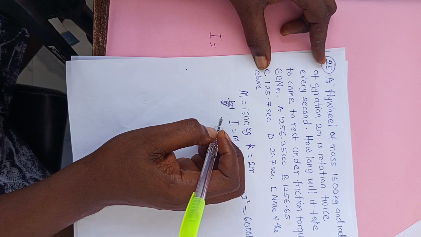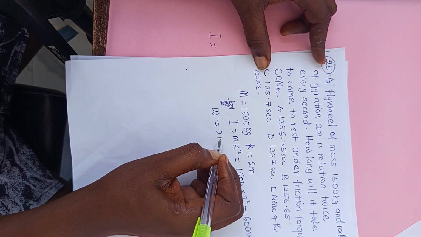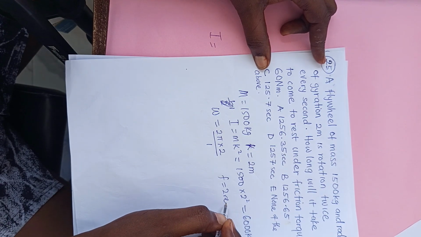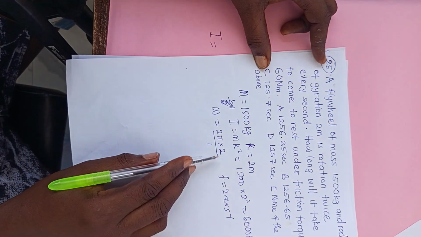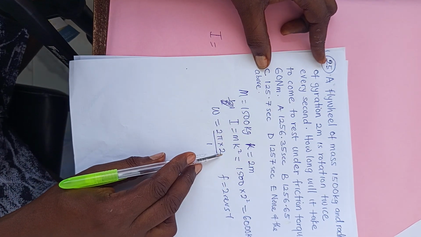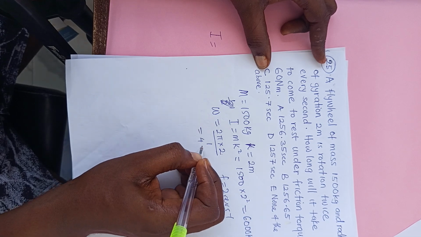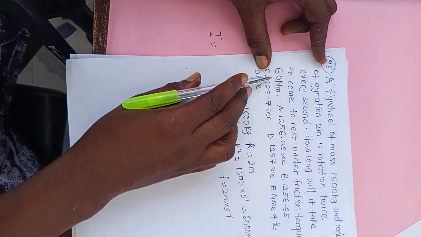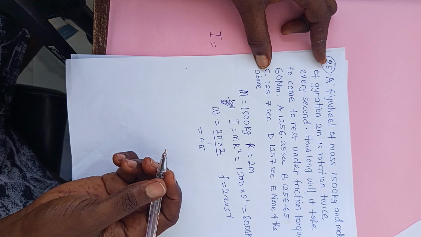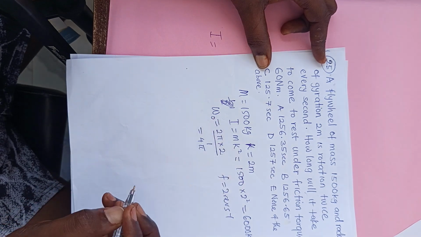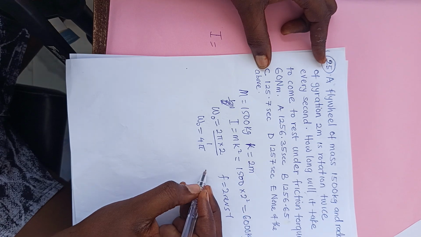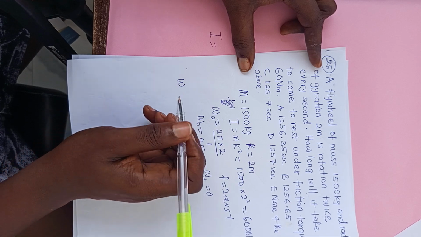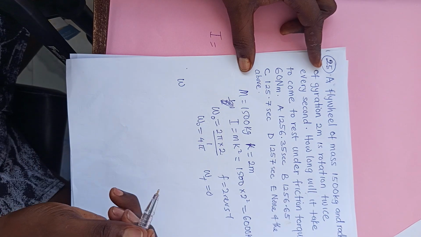Rotate twice every second. That means angular velocity is equal to 2 pi times 2 over 1, because frequency is 2 revolutions per second. So twice every second means 2. So 2 pi f would give us 4 pi. Now, how long will it take to come to rest under frictional torque? So this one is the initial angular velocity, and the final will now be equal to 0. The time it will take to rest.